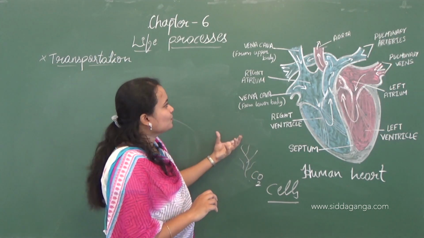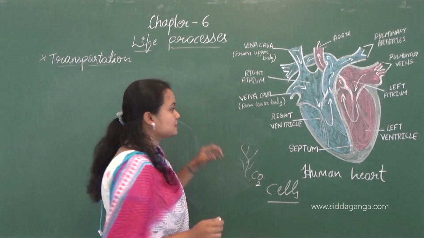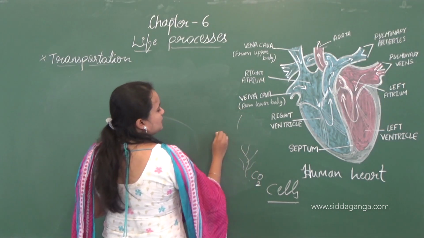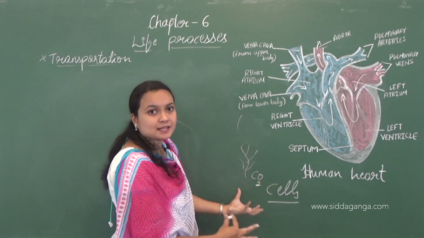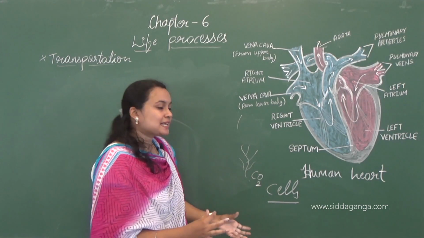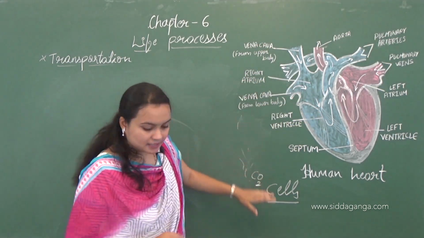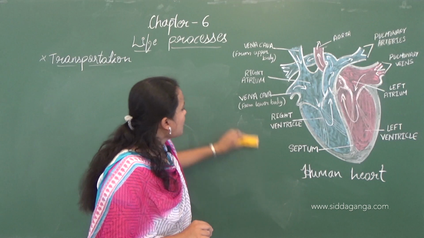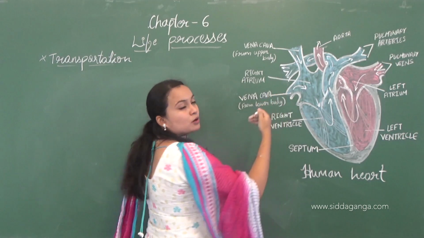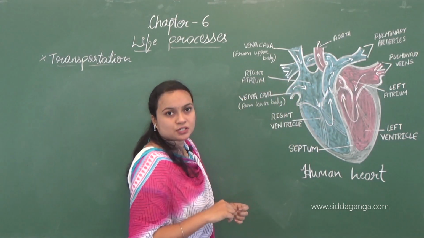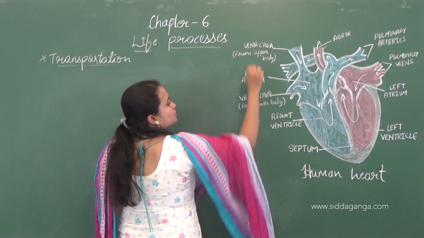These blood capillaries further join uniformly to form veins, and these veins carry the deoxygenated blood from the body parts, or else the cells which are present in the body. From the cells, the deoxygenated blood is carried to the heart. And here in the heart, there are two entries for the deoxygenated blood to enter into the heart.